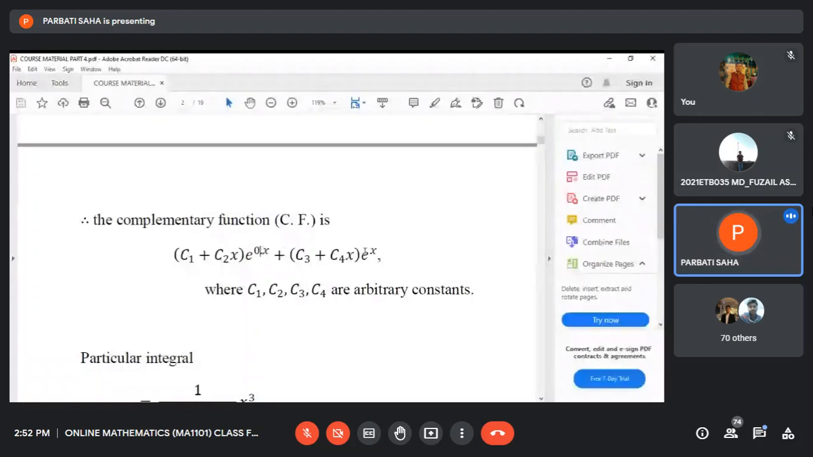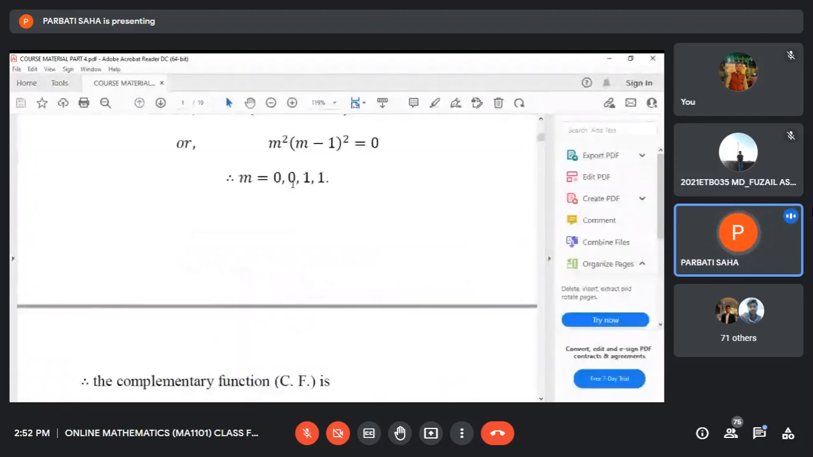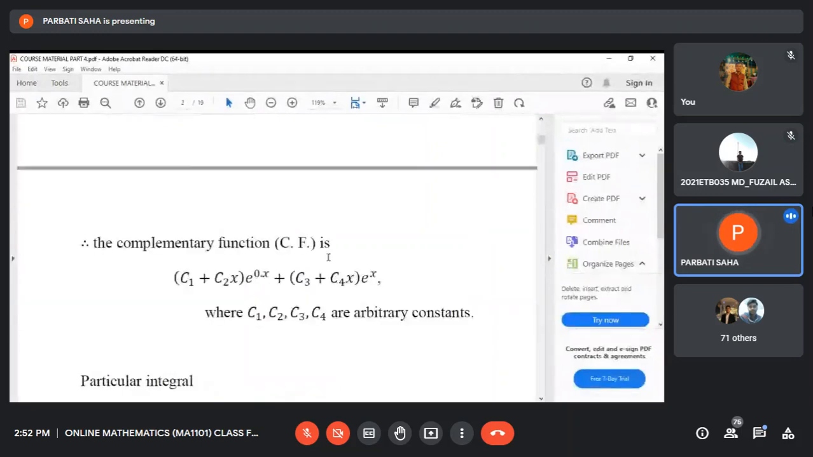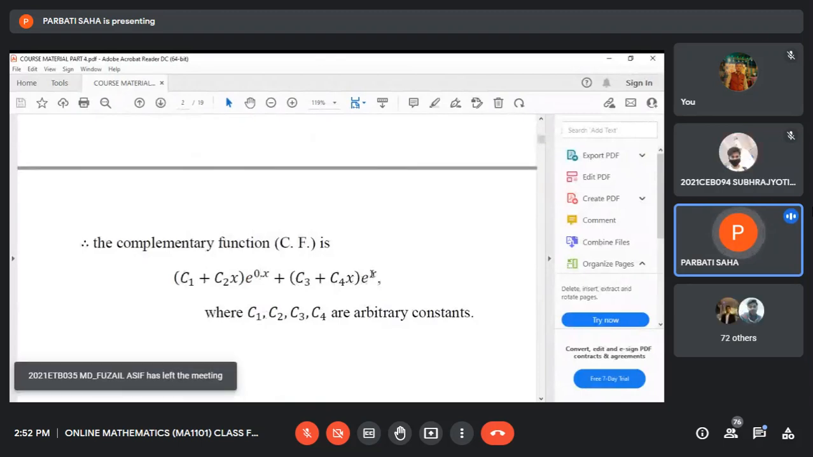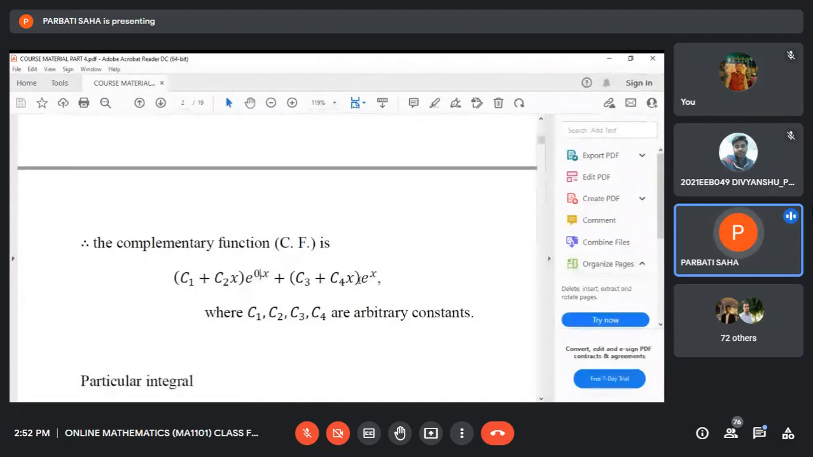Another repeated root is m2, which is 1. The first root m1 is 0, repeated twice, and another root m2 equals 1, which is also repeated twice. So the formula to write down the complementary function is this: (c3 plus c4 x) e to the power m2 x, where m2 means the other root, which is 1. We just use the previous formula, which you have already used in the previous class. So this part is known to all of you.